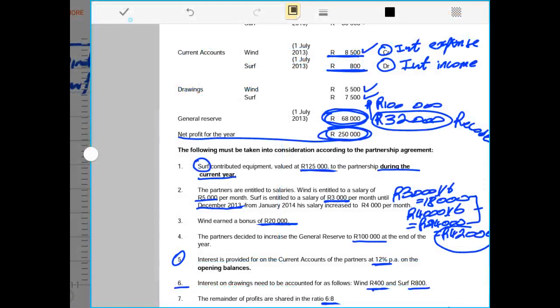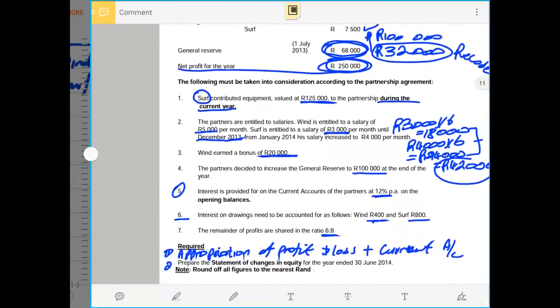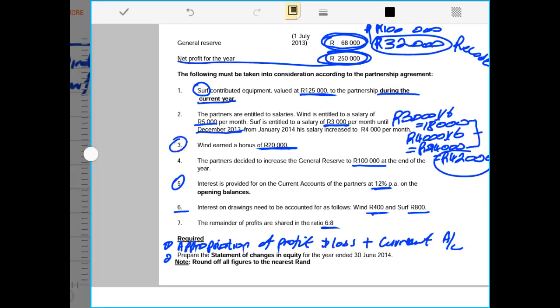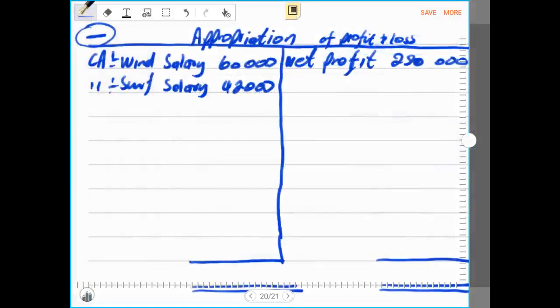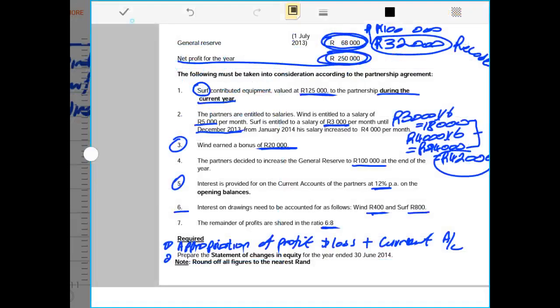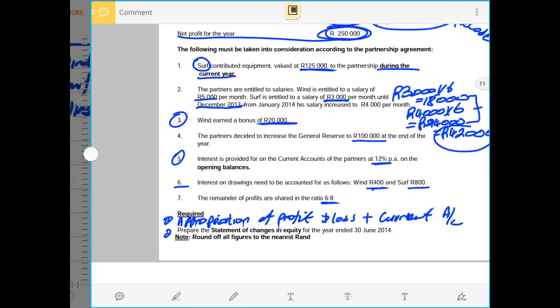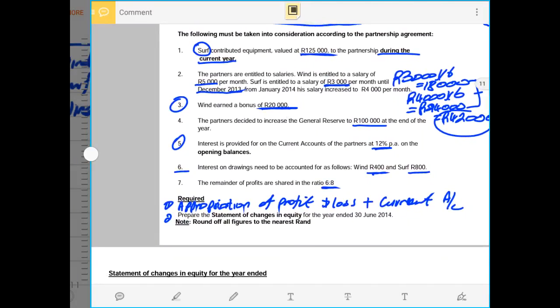Then after that, we have to go to the next transaction. The next transaction is number 3, where we are told that wind gets a bonus of 20,000 rands. Remember, bonus is an expense and expenses are recorded on the debit side of the appropriation account. So we say current account, wind, and this was a bonus, and the bonus is 20,000 rands. We record that bonus on the debit side because it's what the partnership is supposed to pay at the end of the year to this partner wind.